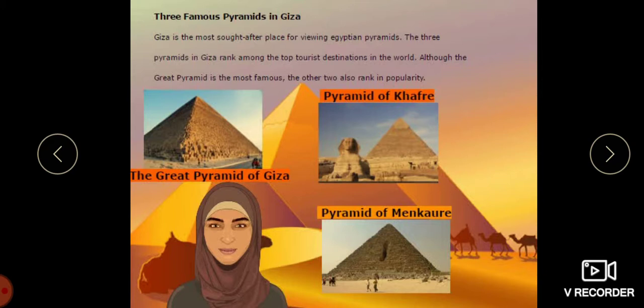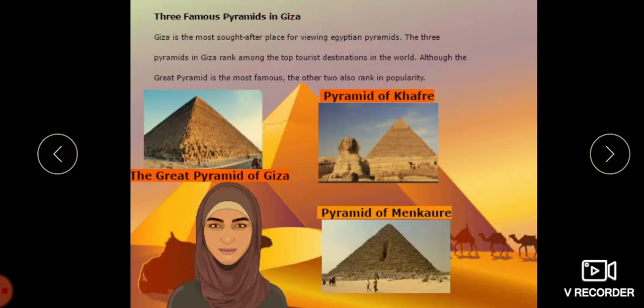The middle pyramid was built by Khafre, the fourth of the eight kings of the fourth dynasty. The structure measures about 707.75 feet, that is 216 meters, on each side, and was originally 471 feet, that is 143 meters, in height.